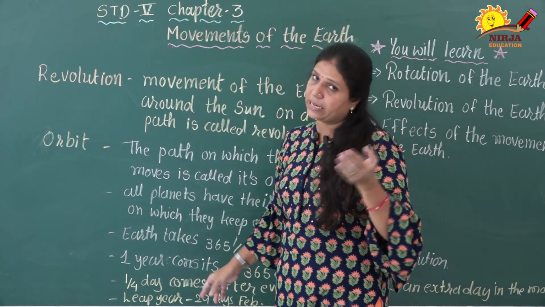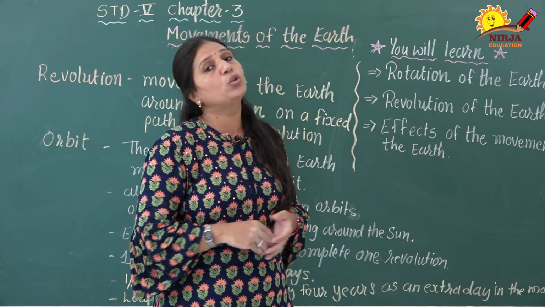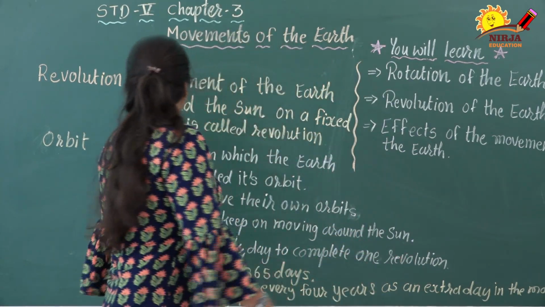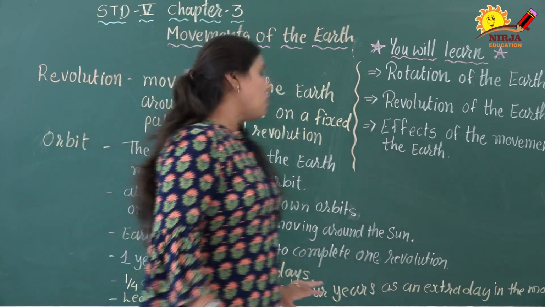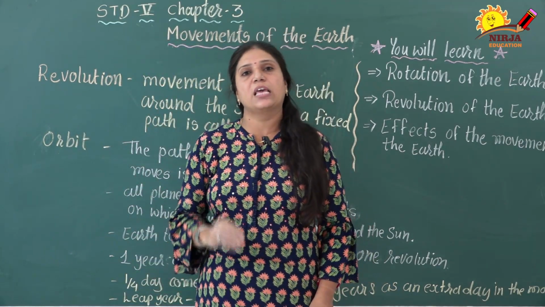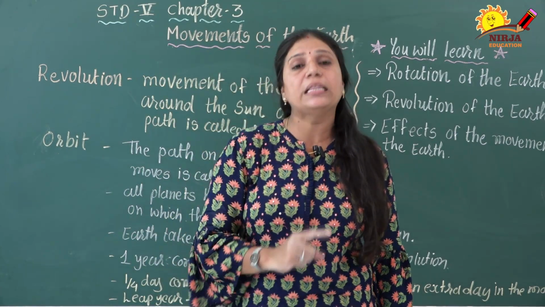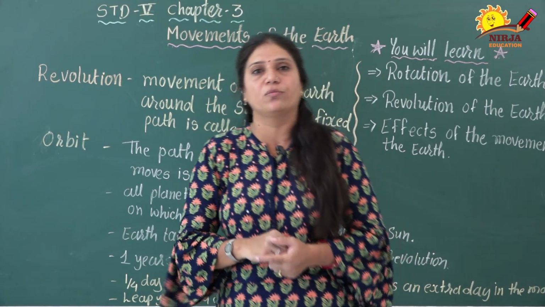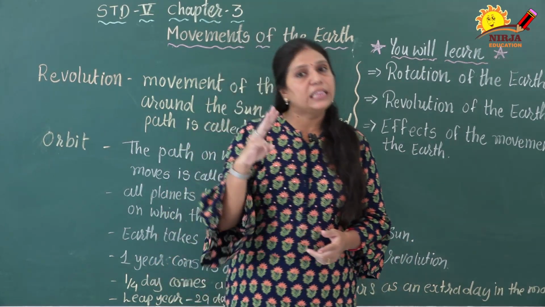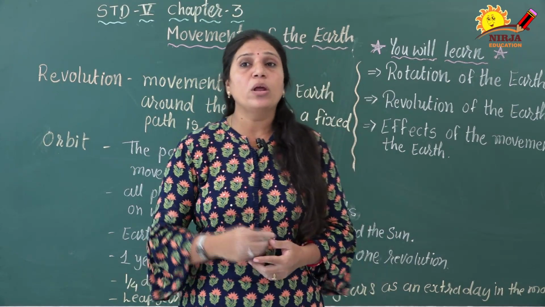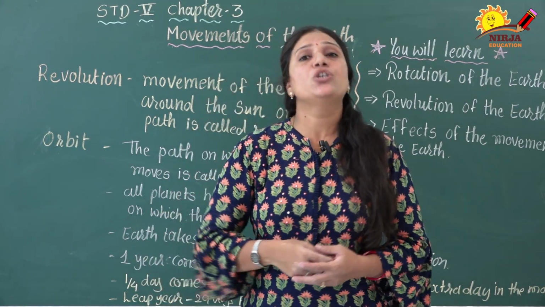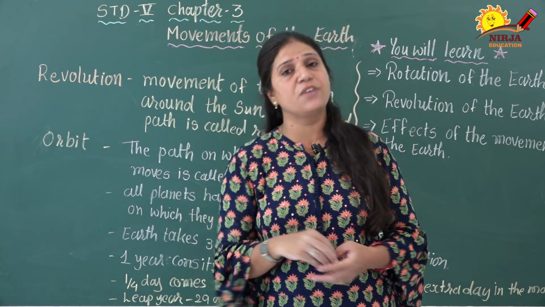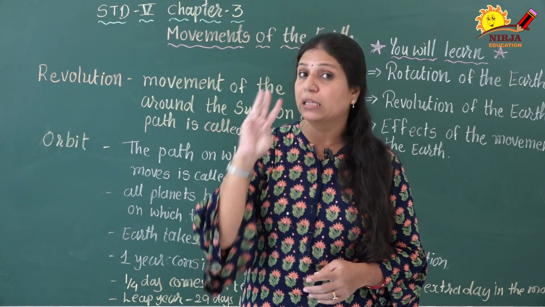Earth takes 365 days and 1/4 of a day, that means 3 hours, to complete one revolution. One year consists of 365 days. If Earth completes its revolution in 365 days and 1/4 part of the day, that means 3 hours. So in our general knowledge, we know that 1 year consists of 365 days. Then what about the 3 hours?